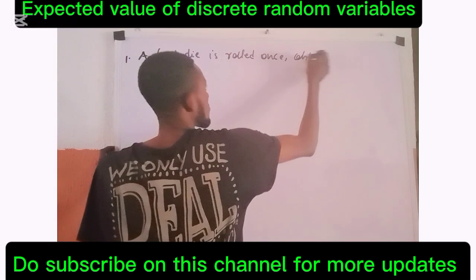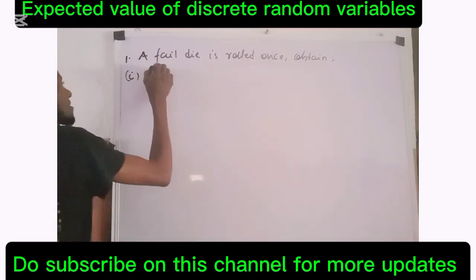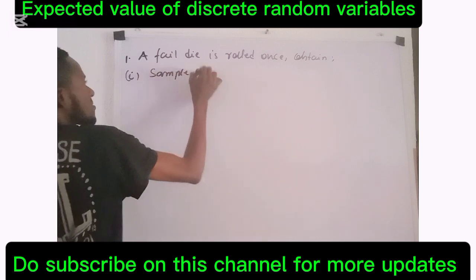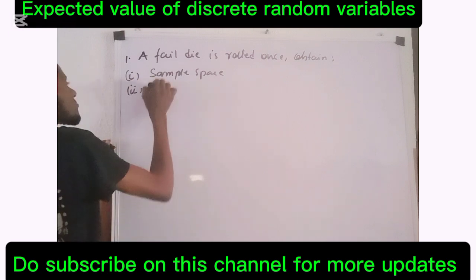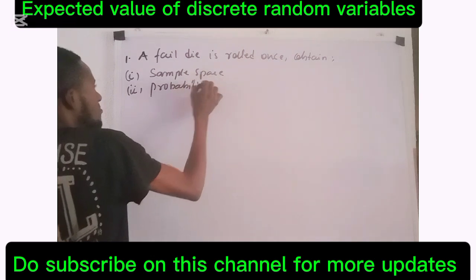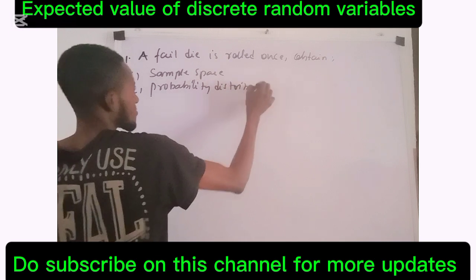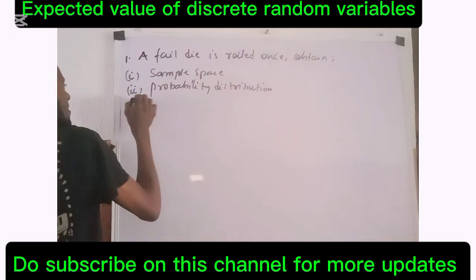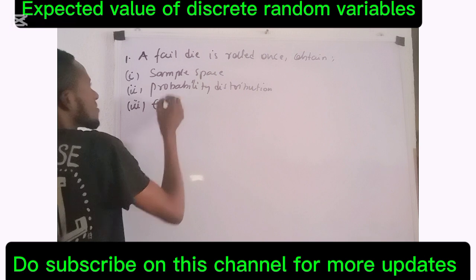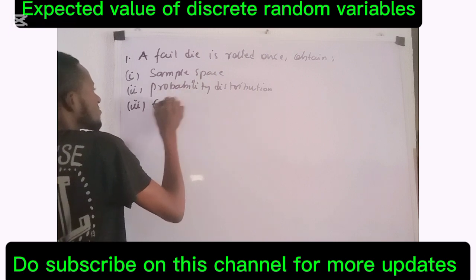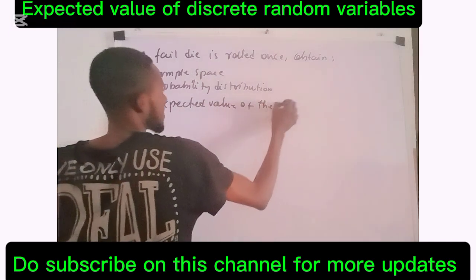Obtain: one, the sample space; two, the probability distribution; three, E of x, or expected value of the experiment.